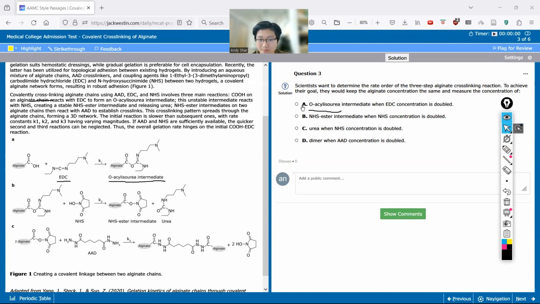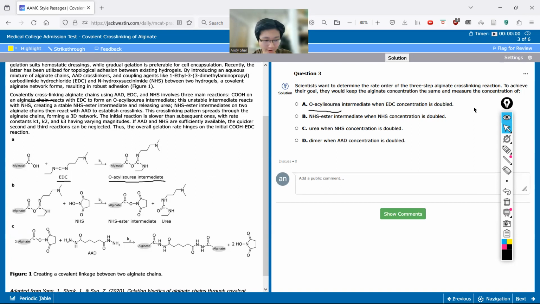This takes care of this question, but I want to go further and ask what some expected results would be. For example, what if we actually did this experiment and saw that the concentration of O-acetylisourea intermediate doubled when EDC concentration doubled?